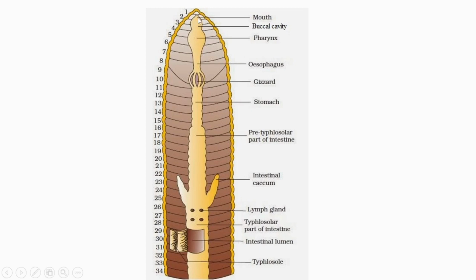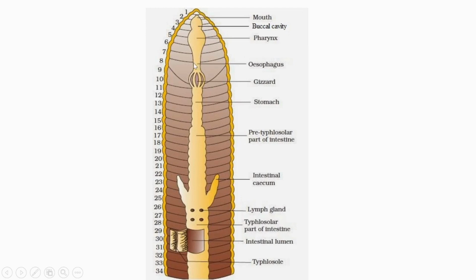Mouth is seen at the anterior most end and it opens to the buccal cavity. Buccal cavity is extended till the third segment. It is followed by the pharynx. Pharynx extends till the eighth segment, and the inner wall of the pharynx contains so many glands. Pharyngeal glands are there for helping the digestion.